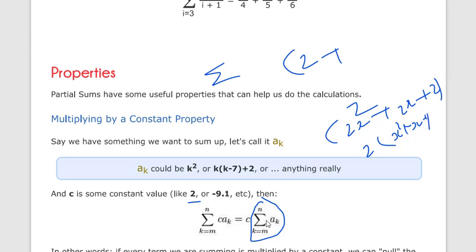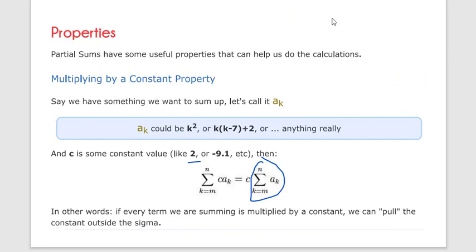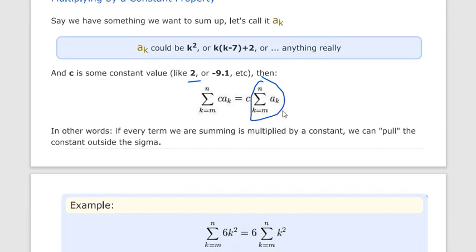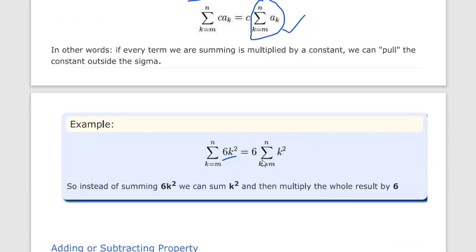So we simply common out the constant value in the sigma function, so it will be easy to calculate. Otherwise it is time consuming. If it is 6k squared, we can common out 6 and then calculate k squared, then multiply with the 6.